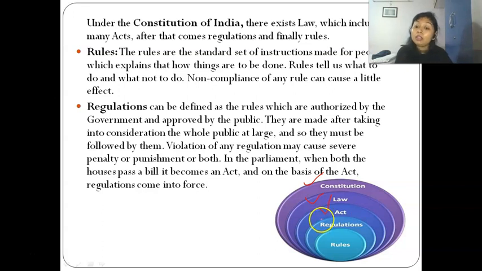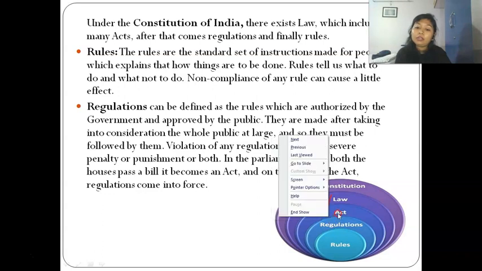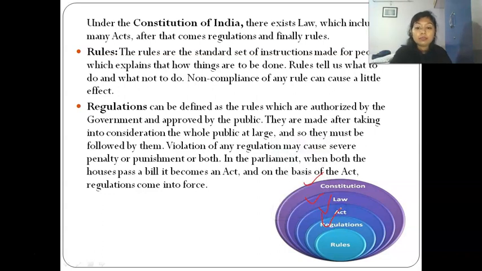And then under an act there comes a regulation, and under those regulations then comes rules. So if I talk about that, can I change any of this? Means, can government change any of this? Because all these things are governed by government. Okay? So can they make changes in this?